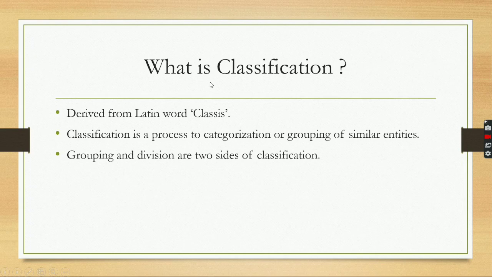So what is classification? The word classification is derived from the Latin word classis. Classification is a process of categorization or grouping of similar entities. It means to create new groups of similar entities. Remember, without division we cannot create a group.